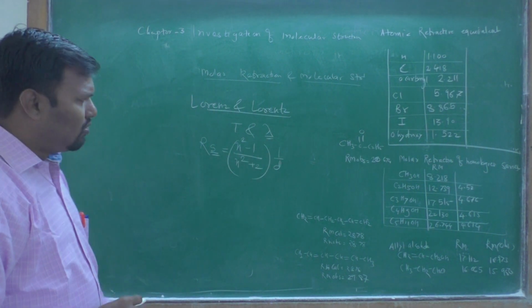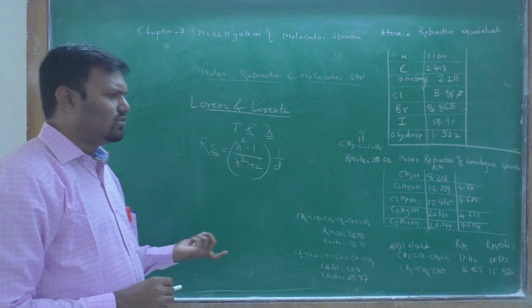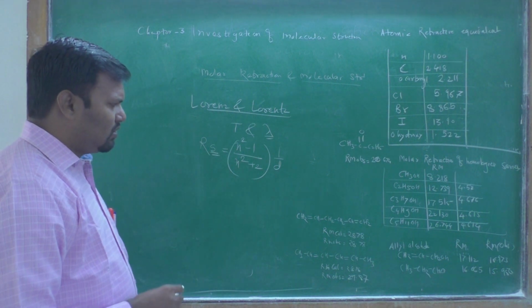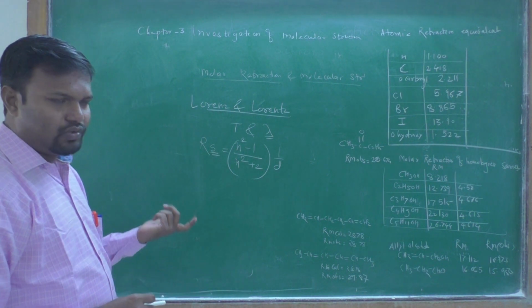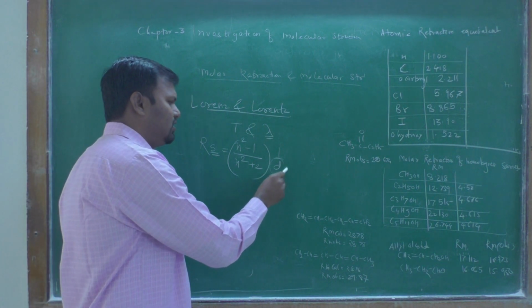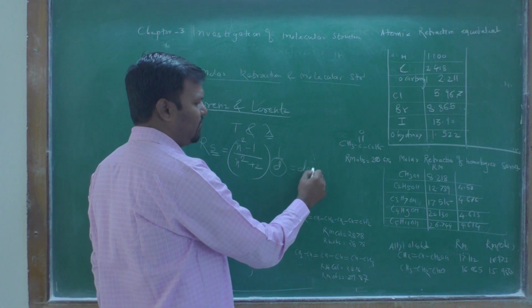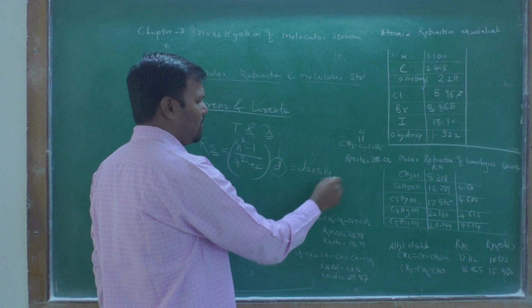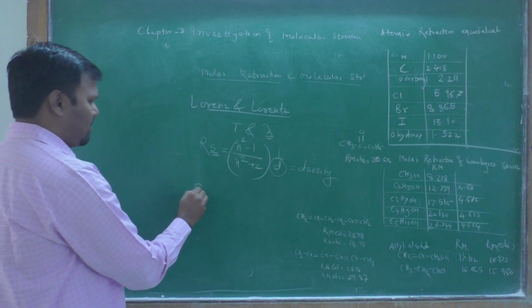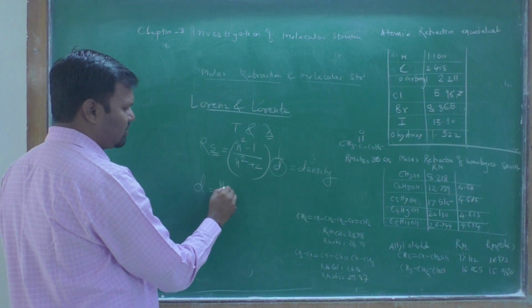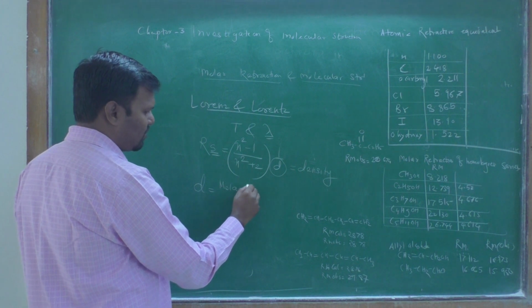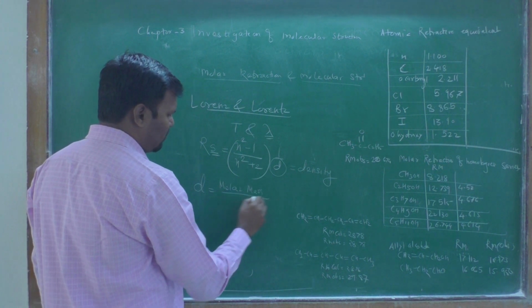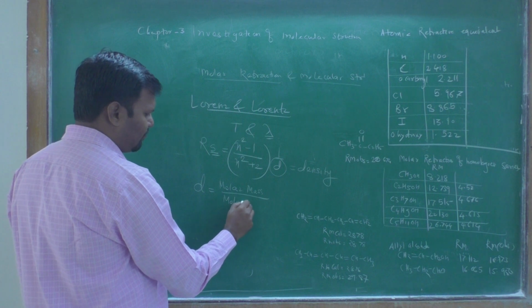Lorentz gave this equation, in which D stands for the density, and density is molar mass upon molar volume.